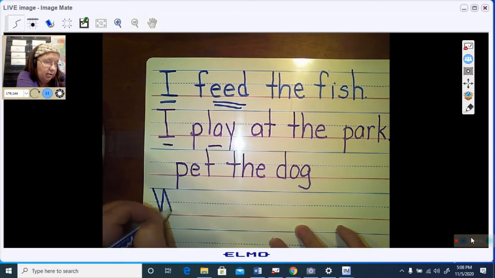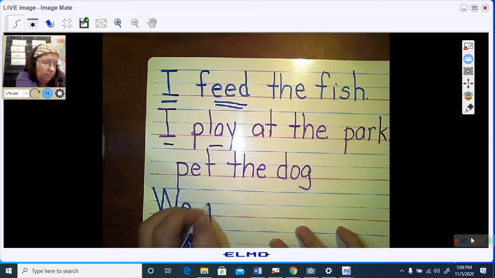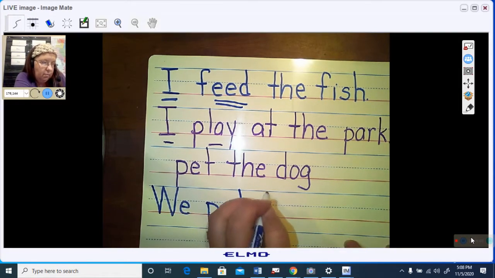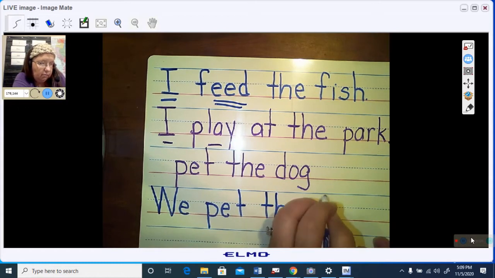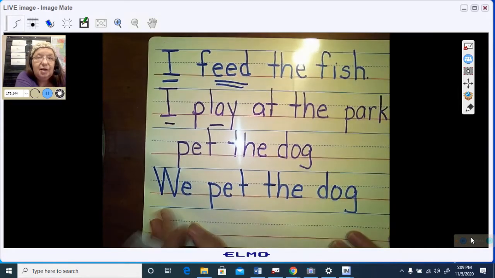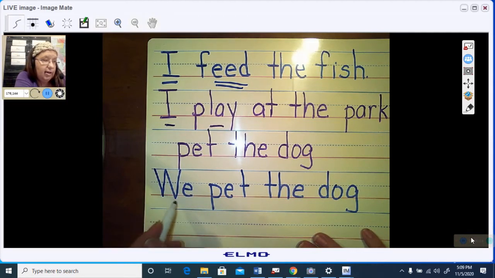So we are going to do: we pet the dog. Now, does it have a someone or a something? We is the someone or something. Does it have an action word?